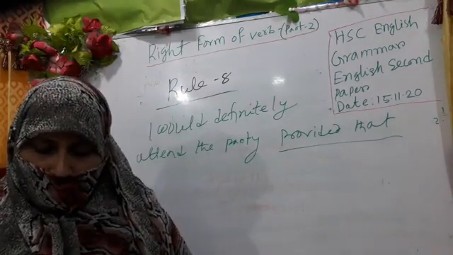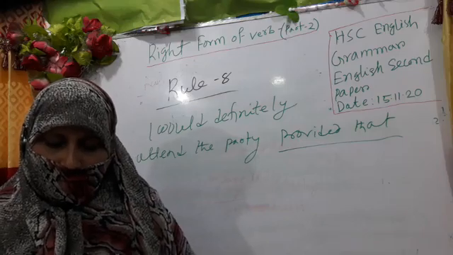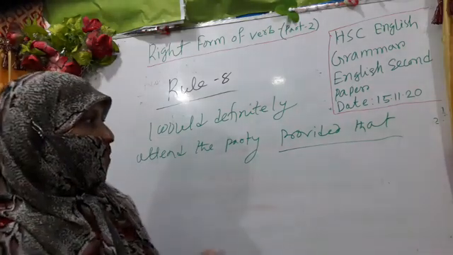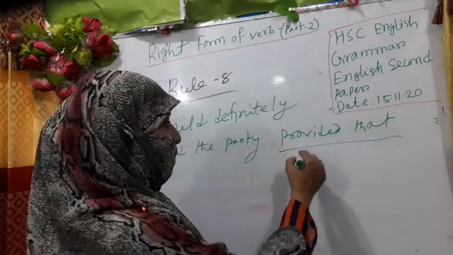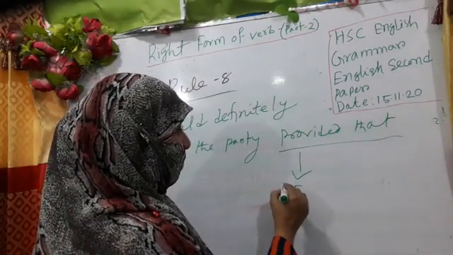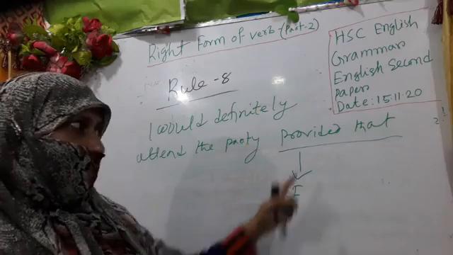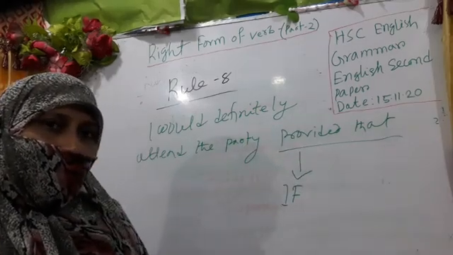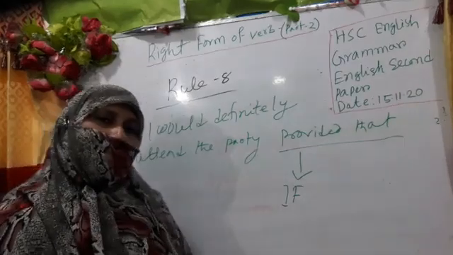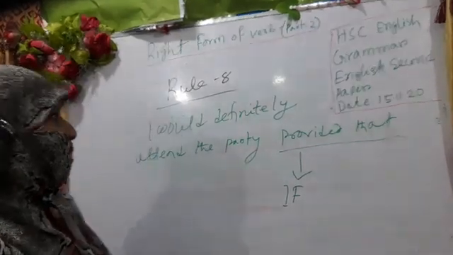Okay my dear learners, here we notice that instead of provided that, if we use if, it has the same meaning. We can use if, provided that, providing that or unless.